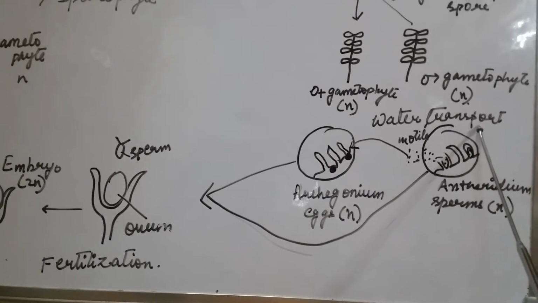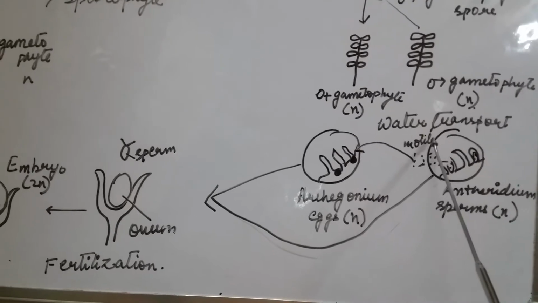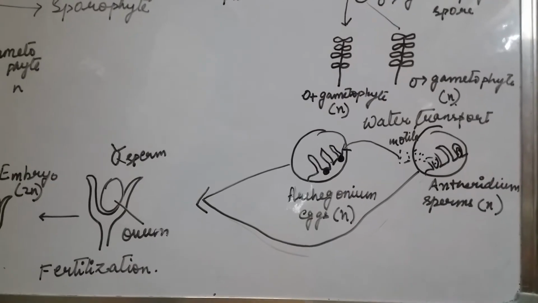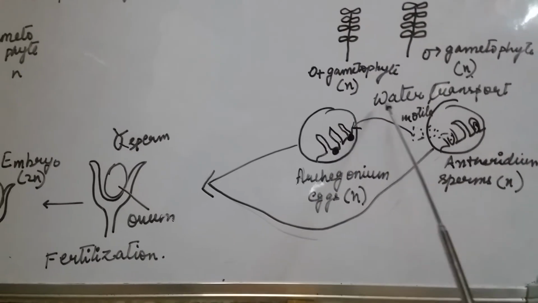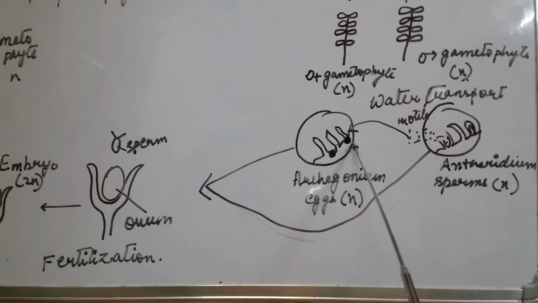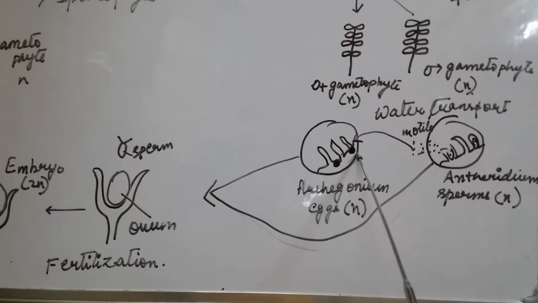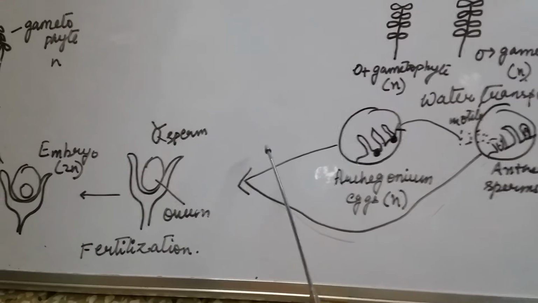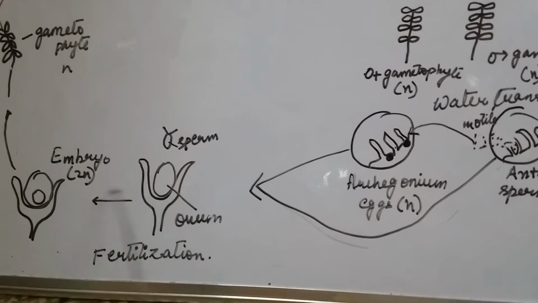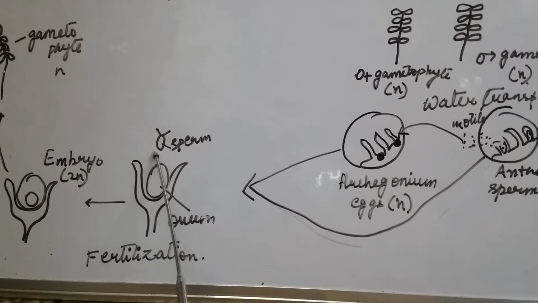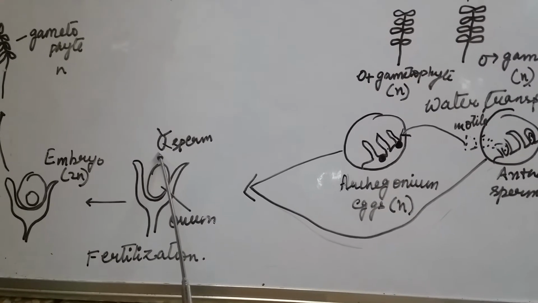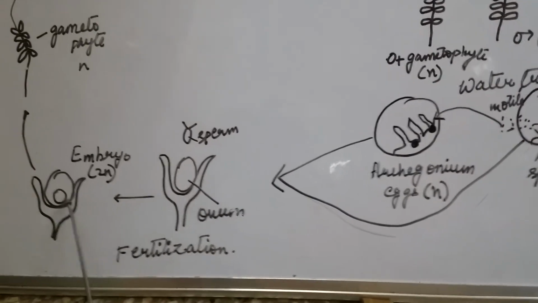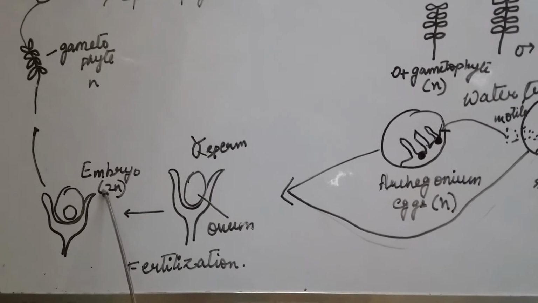In the presence of water, the antherozoids, since they are biflagellated and motile, travel to the archegonium and come in contact with the egg. When the antherozoid comes in contact with the ovum, it fuses to form a zygote, a diploid cell that develops into the embryo.